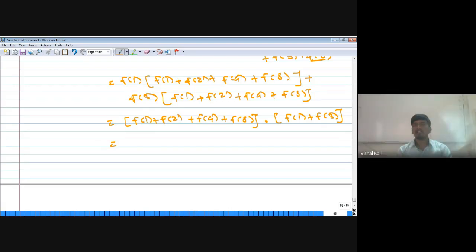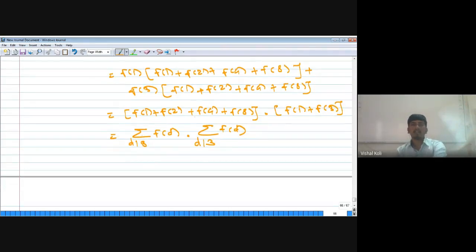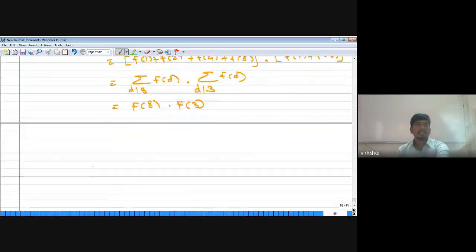Yes, sir. But here this one is nothing but the sum of all the values of f of d, whenever d runs over the positive divisors of 1, 2, 4, 8. Therefore, this one is summation over d divides 8 of f of d, and the second one is summation over d divides 3 of f of d. From the last theorem, the first is capital F of 8, and the second is capital F of 3. So the right hand side is capital F of 8 into capital F of 3, which is equal to F of 8 into 3, which implies capital F is a multiplicative function.